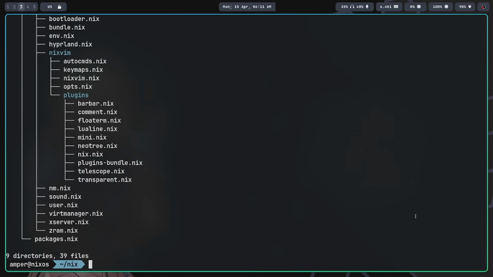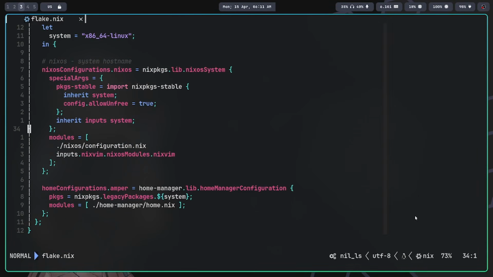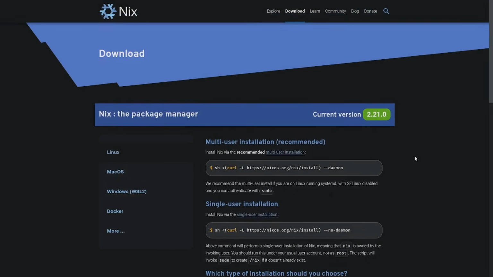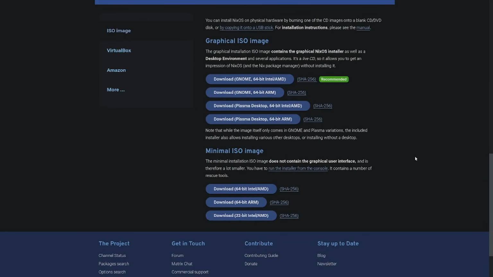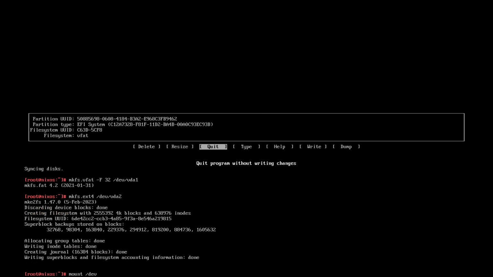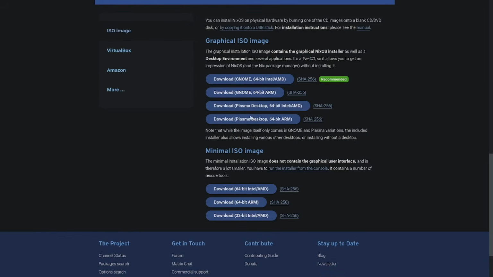Now we're moving on to the practical part of this video, where I'll talk about installing this distro and how to use it, because the experience of using NixOS differs significantly from other distributions. On the official website, there are ISO images with and without graphical interface. I'll download the ISO without a graphical interface. In this case, the installation process is similar to installing Arch Linux, but with NixOS it's much simpler.